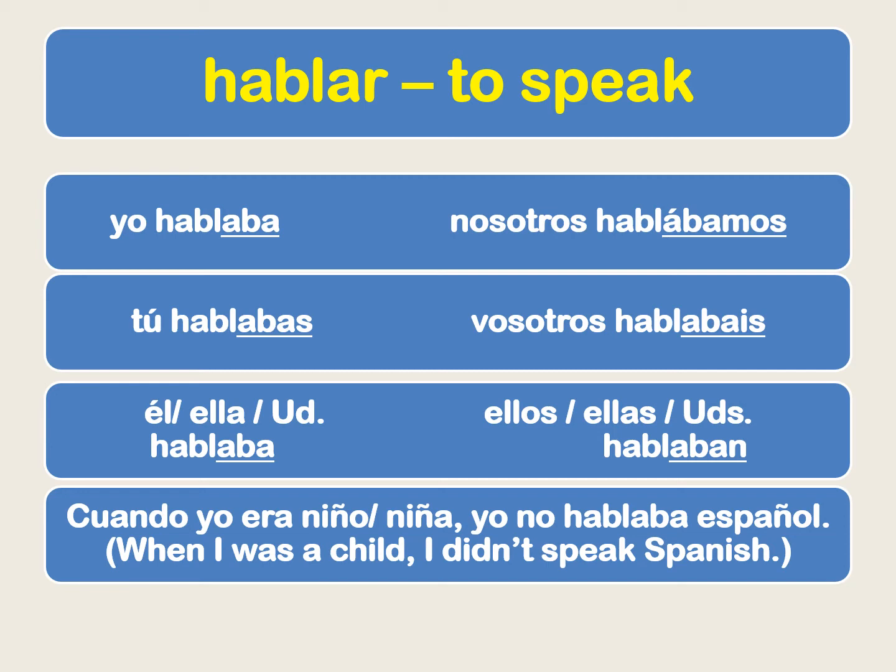But now they're just used a little bit differently to give us a different meaning, talking about what you did in the past tense. A classic example could be cuando yo era niño, yo no hablaba español. When I was a child, I didn't speak Spanish, or I spoke Spanish if you took the no out. When I was a child, there's no specific start or stop point to that time period, and knowing or not knowing Spanish, there's not a specific time period to that, and that would be an example of using the imperfect past tense in Spanish.